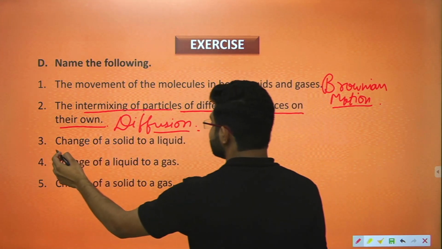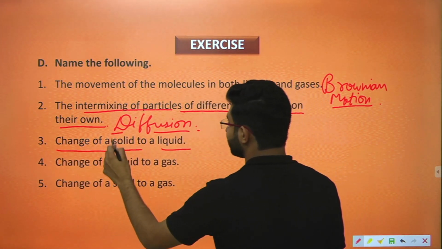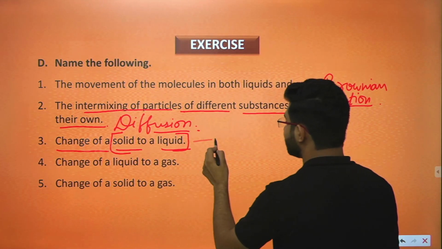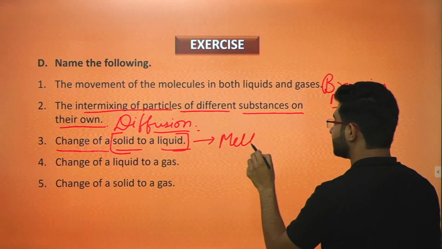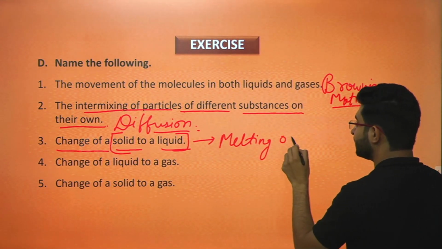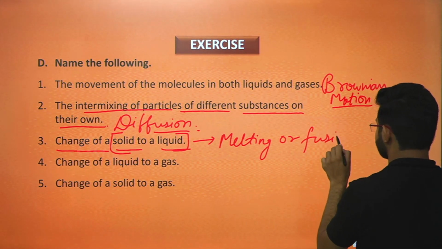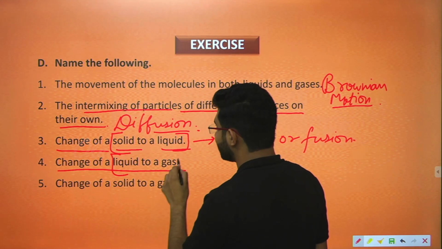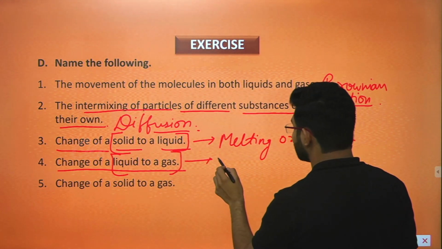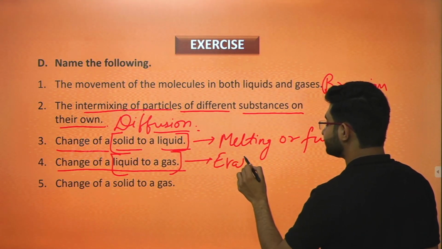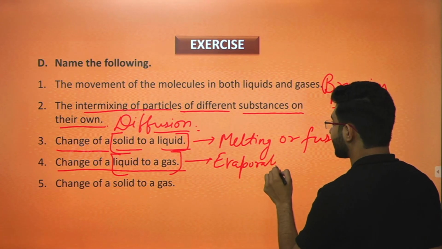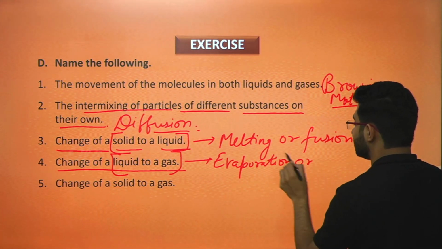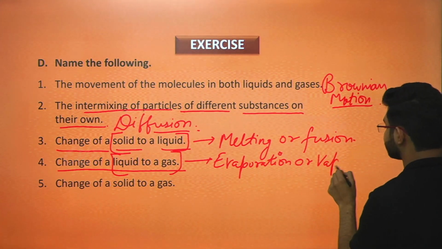The next one is change of a solid to liquid. Whenever a solid changes into liquid, that change of state is known as melting or fusion. Next one is change of liquid to gas. Whenever liquid changes to gas, that is known as evaporation or vaporization.